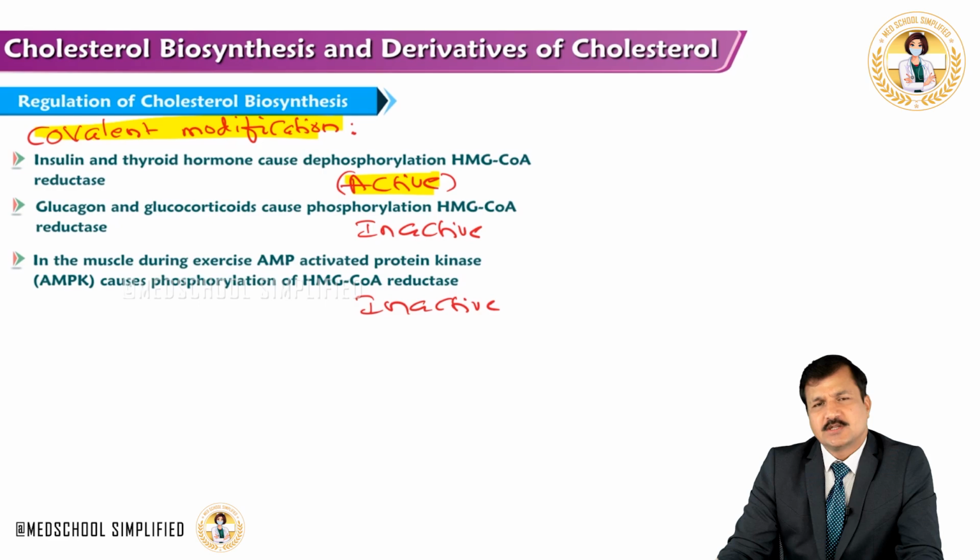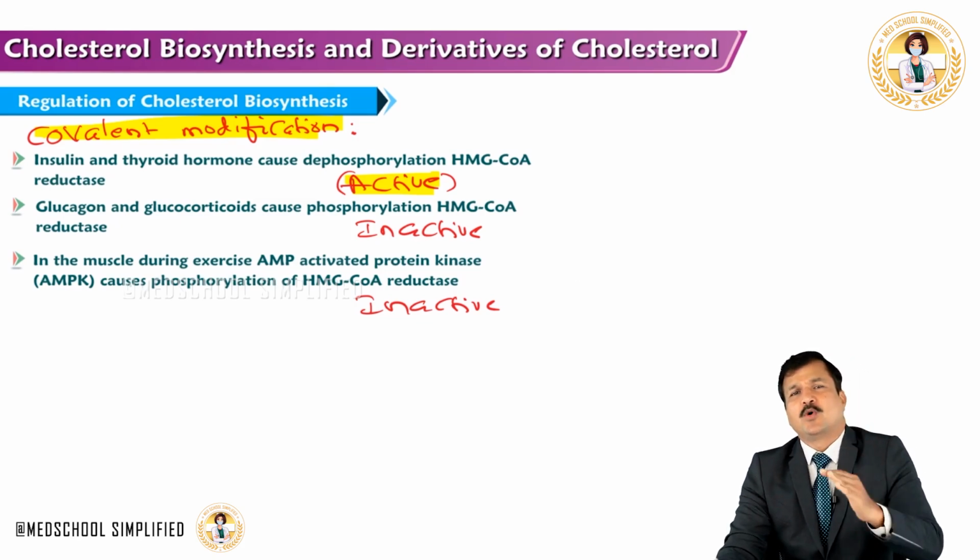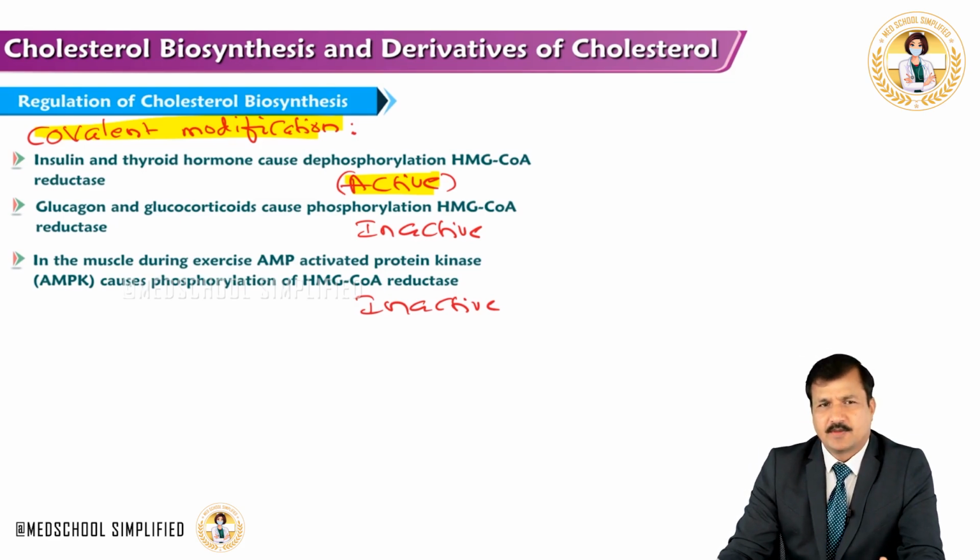most of the biosynthetic enzymes, the regulated enzymes in metabolic pathways which are regulated by insulin, are active in the dephosphorylated condition. Remember that. This is a general point: whenever insulin is promoting a metabolic pathway, usually that keeps the enzyme in a dephosphorylated state, especially the most regulated enzyme.